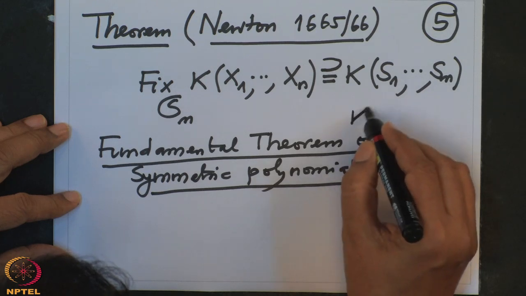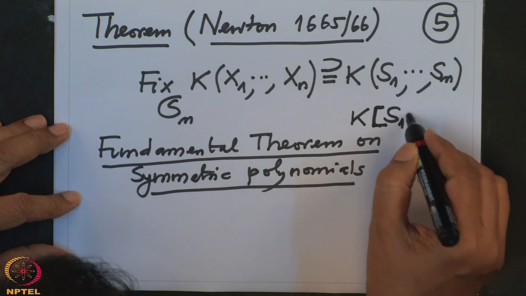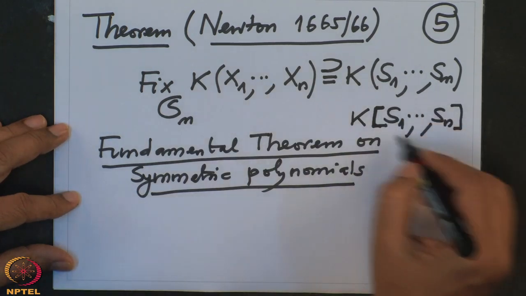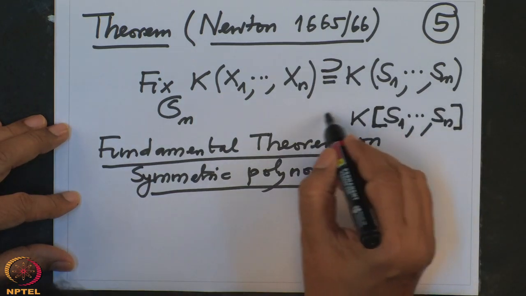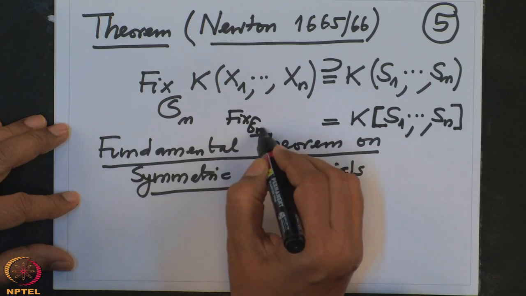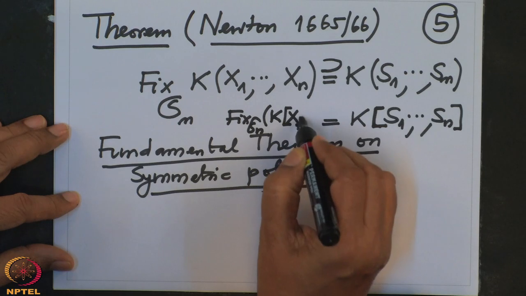So, I also should write that K[S1 to Sn], the ring generated, the algebra generated by S1 to Sn over K, is also the fixed Sn polynomials in K[x1 to xn].